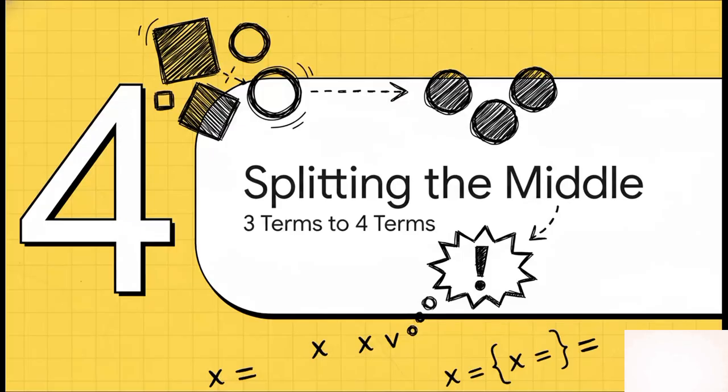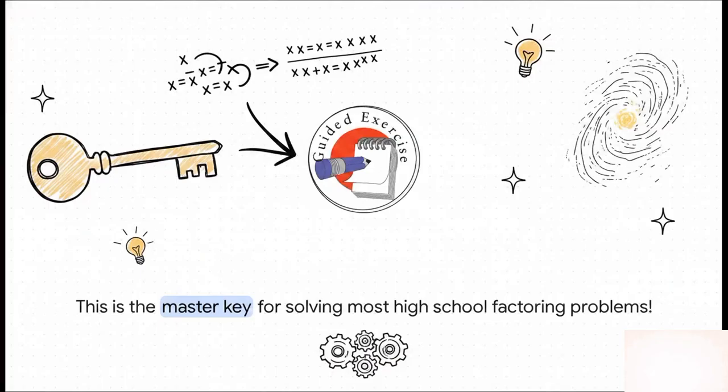I know what you're thinking. That's cool for 4 terms, but my textbook is filled with 3-term problems. Well, my friend, get ready for the aha moment. We are about to use the exact same skill we just learned to crack all of those 3-term codes. It's all about turning a problem you don't know how to solve into one you do. This right here, this is the master key that unlocks pretty much everything. I'm serious, this one technique will get you through most of the factoring problems you will ever face in high school. So let's walk through it together.